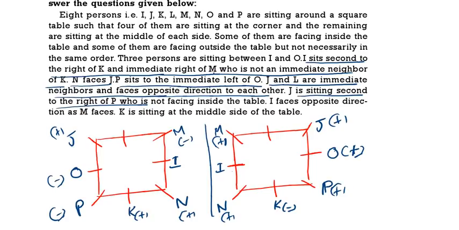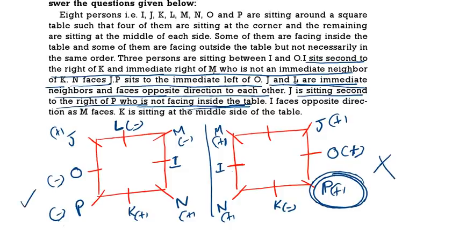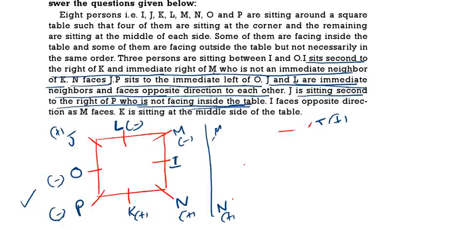Then J and L, they are immediate neighbors and they face opposite directions. So here you write L and you can take a minus. Here P is not facing inside the table, but here P is facing inside, so this is wrong. P should be facing outside. So this is correct and the second one is wrong, because P should not face inside.